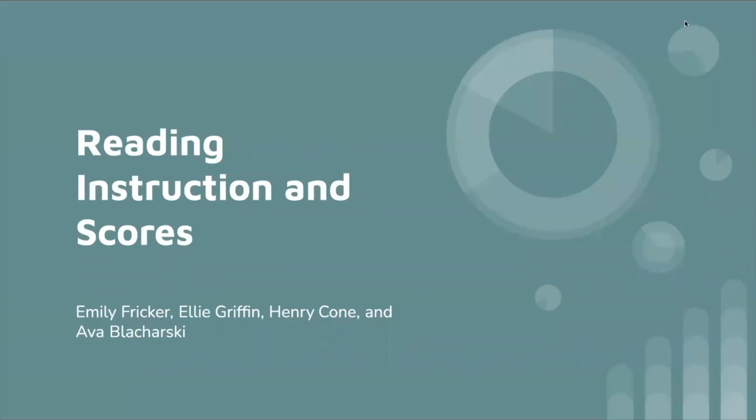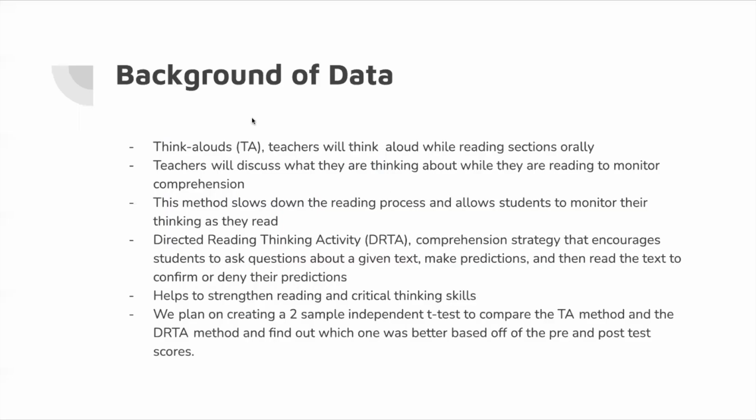Our topic was the reading instruction and scores within public and private schools. The public schools took the Think Alouds, or TA, where teachers think aloud while reading sections orally. Teachers will discuss what they are thinking about while they are reading to monitor comprehension within readers. This method slows down the reading process and allows students to monitor their thinking as they read.